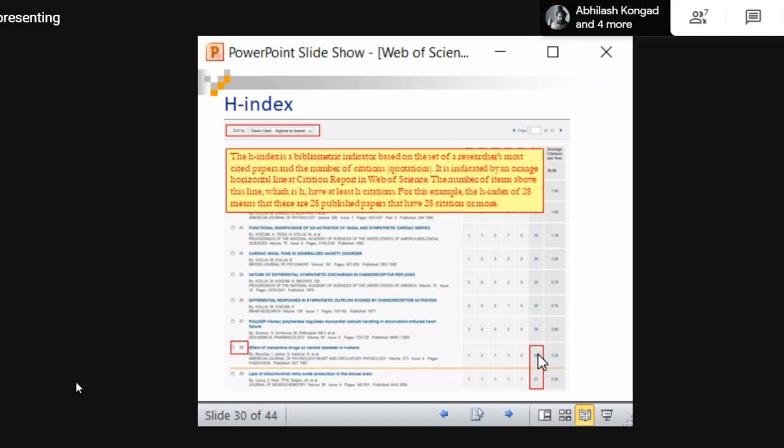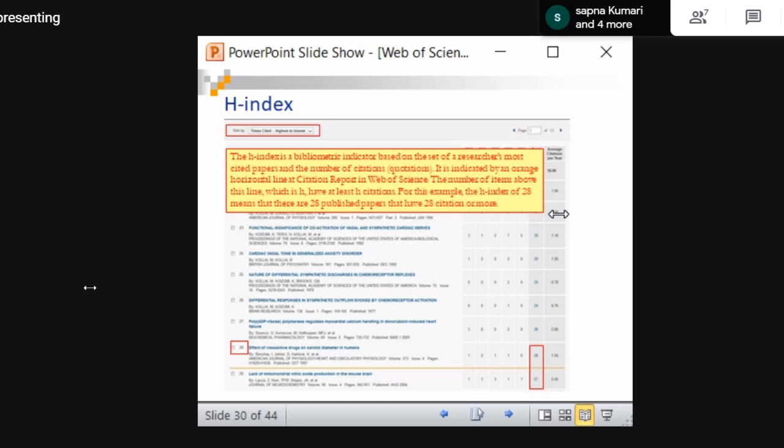When you come to 29, the citation is less. They have arranged according to times cited from highest to lowest, right? That means the first 28 papers of this particular author have at least 28 citations. That means his H index is 28.